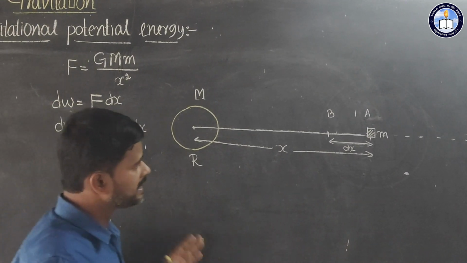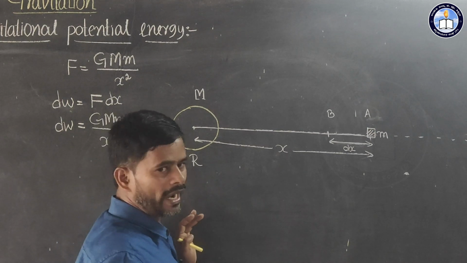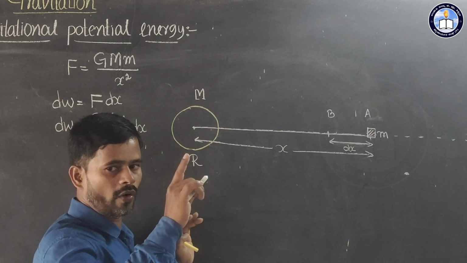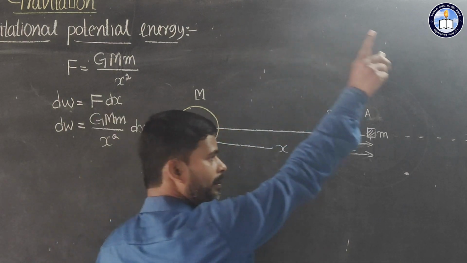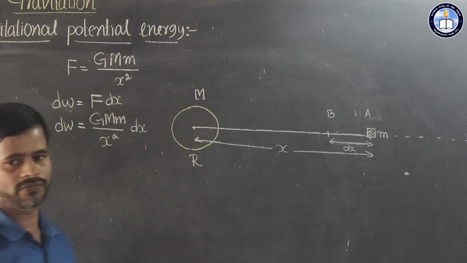But our main task is we have to move a certain body, or we have to bring a certain body from infinity to the gravitational field.